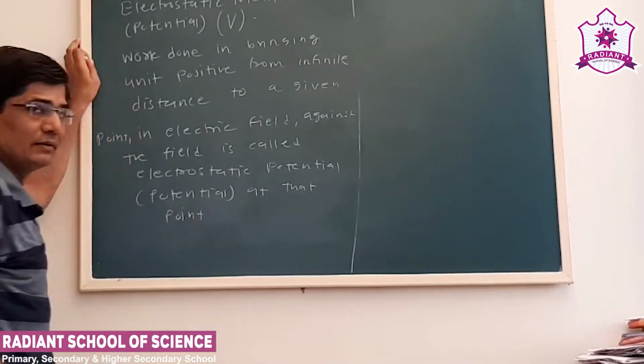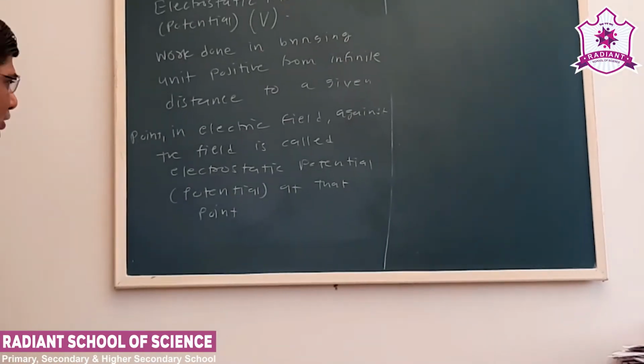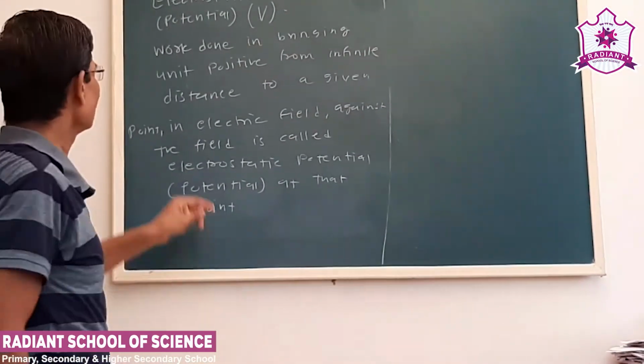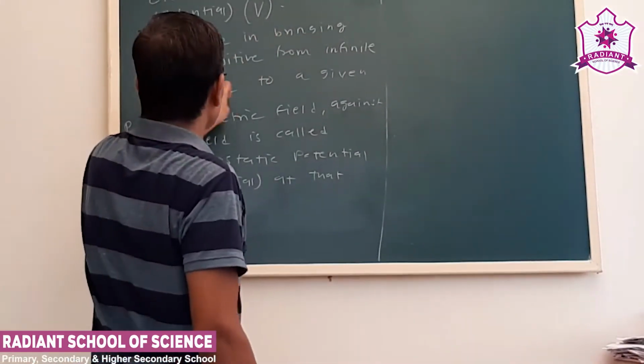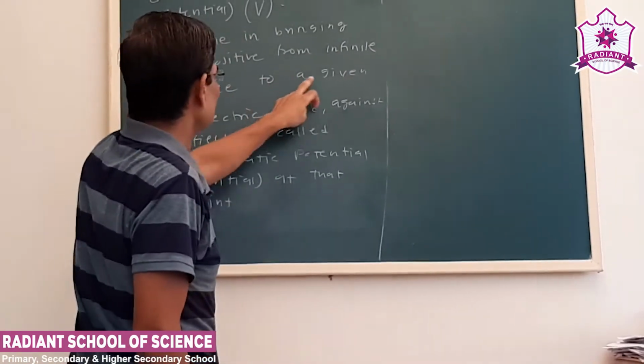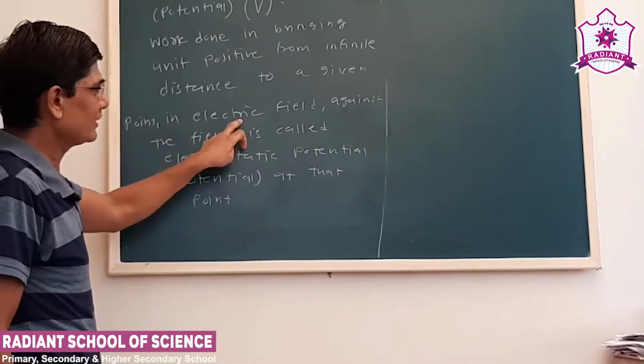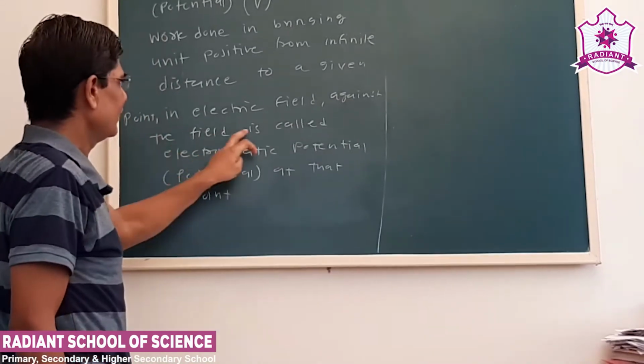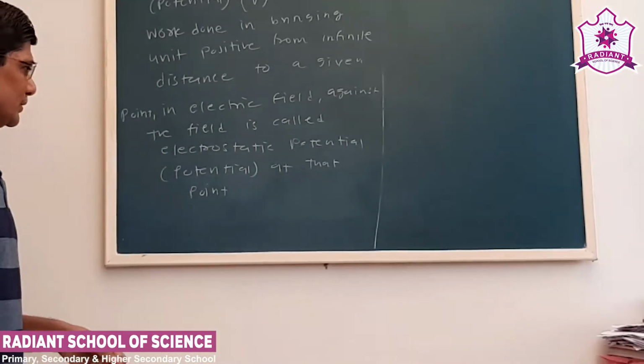So how do we define electrostatic potential or electric potential or potential? Work done in bringing a unit positive charge from infinite distance to a given point in the electric field against the field is called the electrostatic potential at that point.